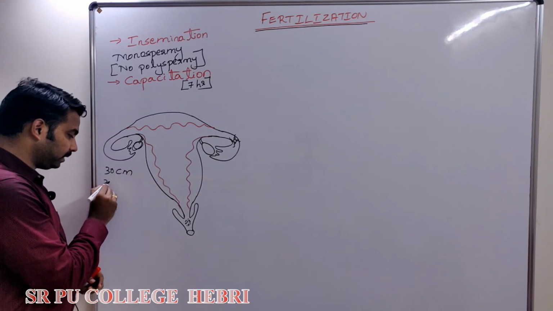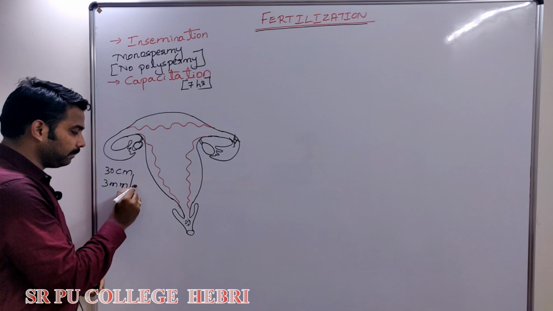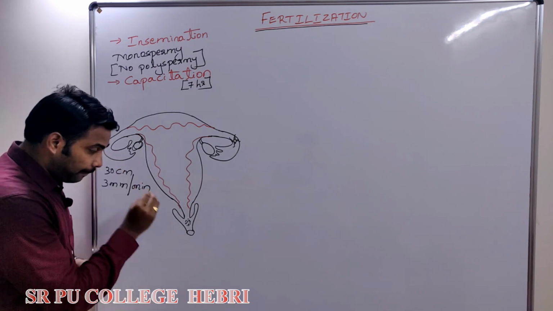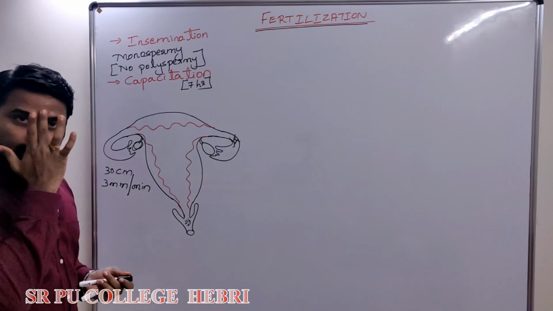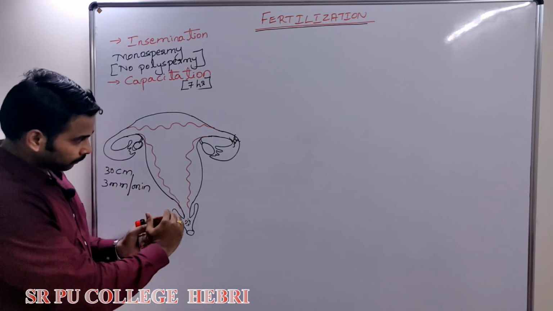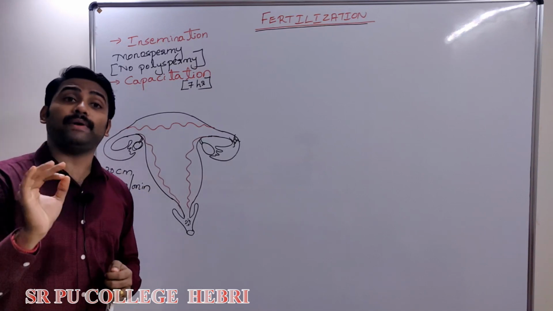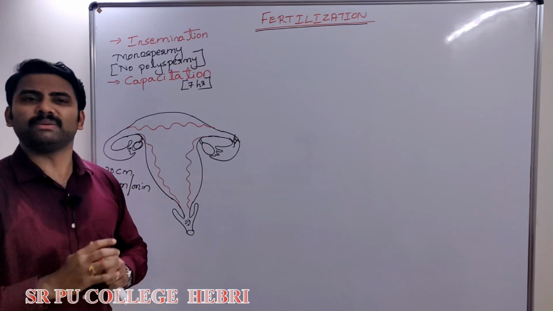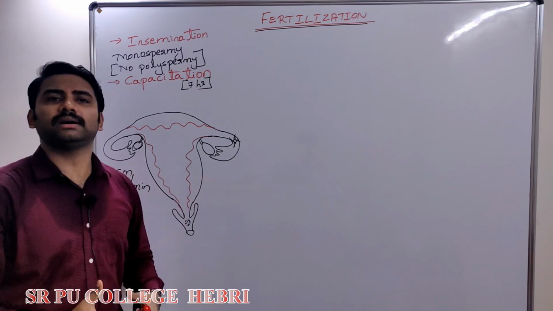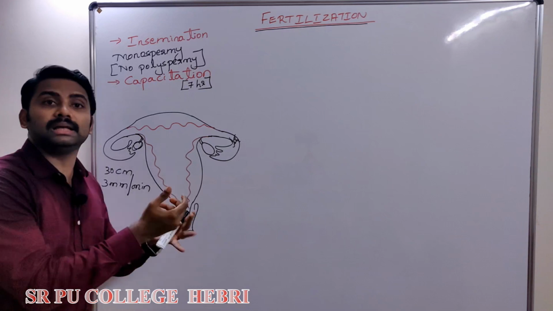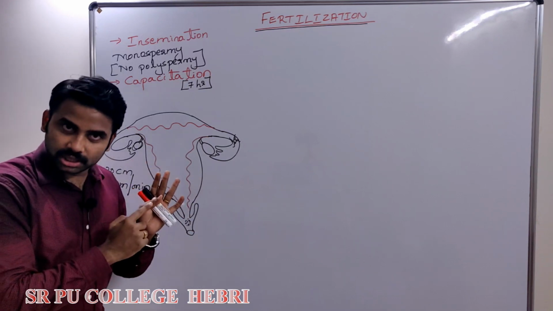Sperm will travel with a speed of 3 millimeters per minute. Among the millions of sperms which started their journey, this journey up to the ampulla is a very tiring one. It makes the sperm very tired, because of which many sperms among the millions will die. It is a tiring journey.